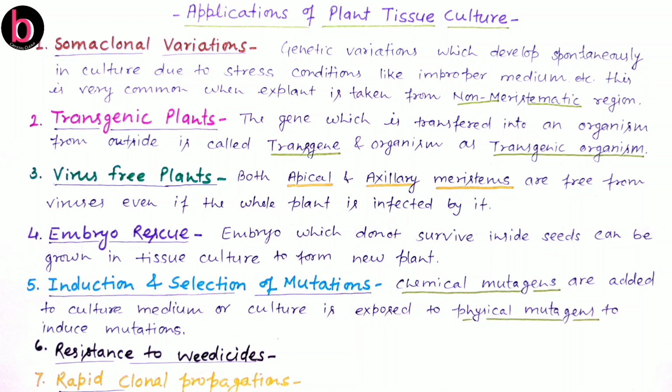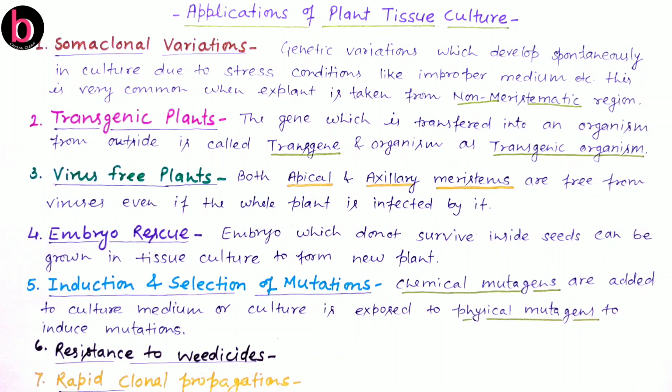Chemical mutagens are substances like alkylating agents and azides, and physical mutagens are a number of rays like gamma rays, X-rays and UV rays. They may help to induce mutation, and mutations can be continued in the next generation if they are favorable, by plant tissue culture technology.